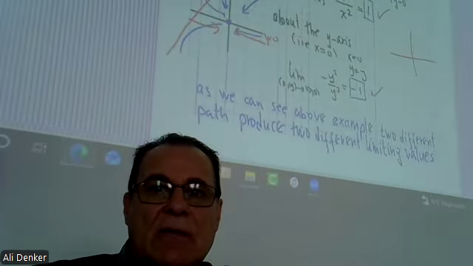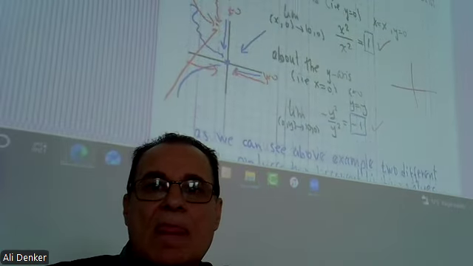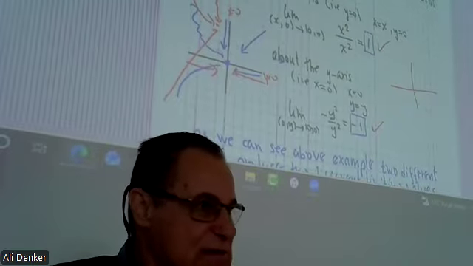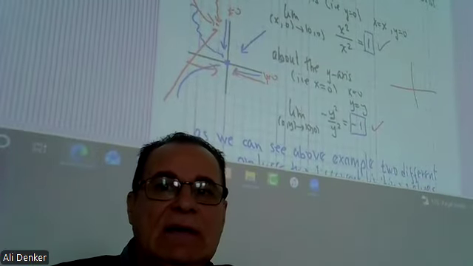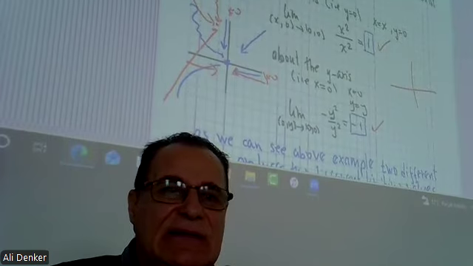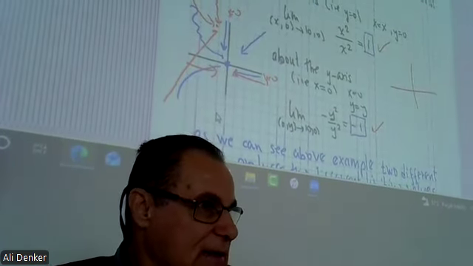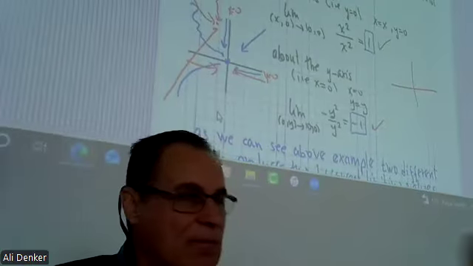Look here. If x is r cos theta, we know this, and we know that y is r sin theta. We have seen it in the polar coordinates chapter.